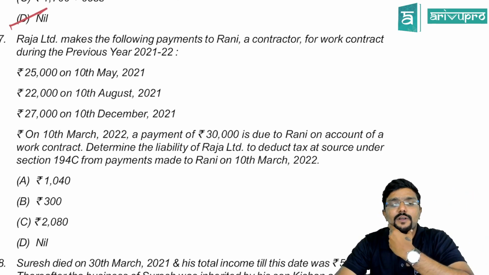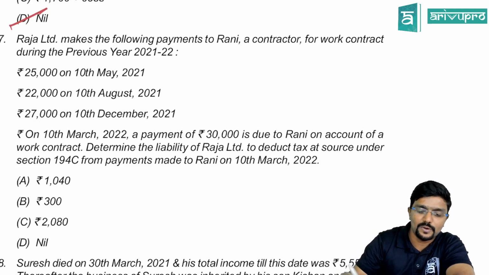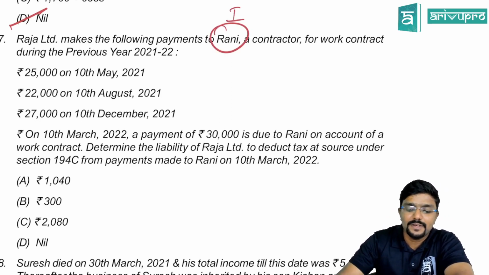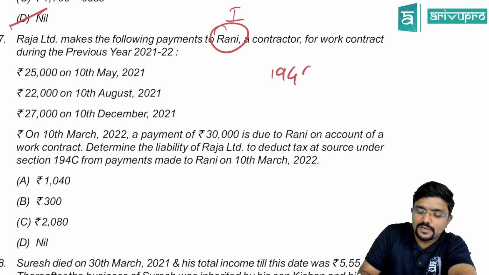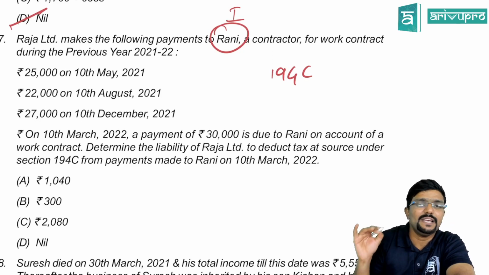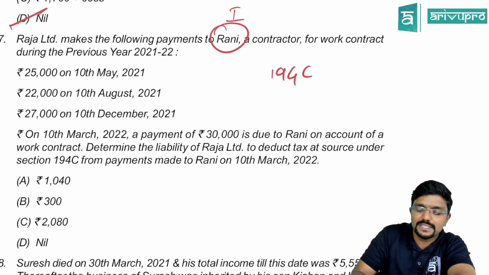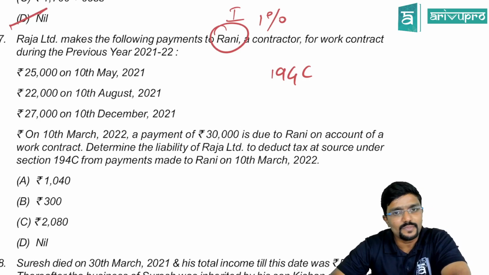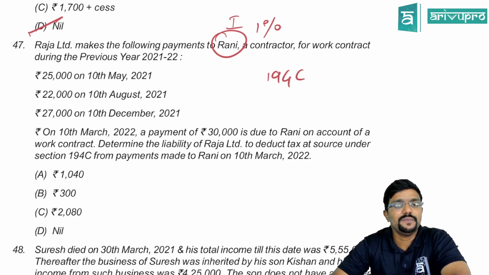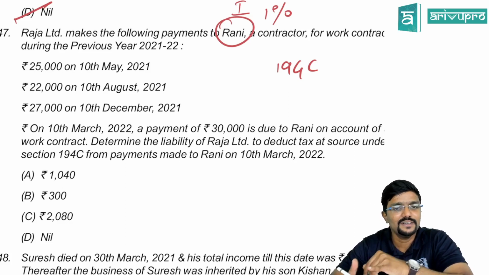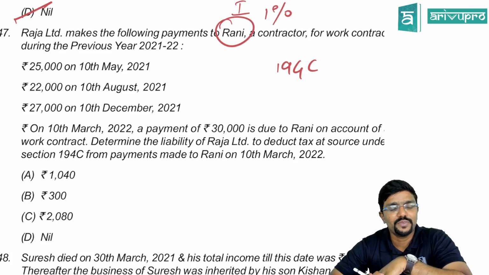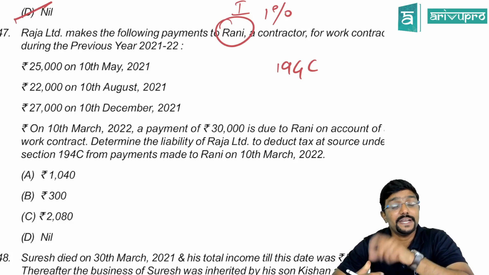Raja Limited makes the following payments to Rani, a contractor. Okay, Rani means individual. So TDS under section 194C. So 194C talks about TDS on contract payment. If the payee is an individual, what is the TDS rate? 1%. For work contract during the previous year 21-22, 25,000 on 10th May 2021, 22,000 on 10th August 2021, 27,000 on 10th December 2021, and on 10th March 2022, a payment of 30,000 is due to Rani.